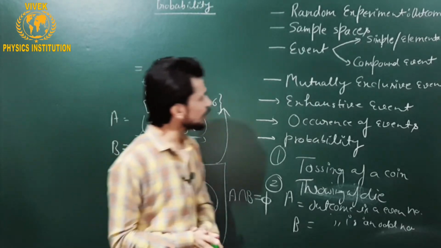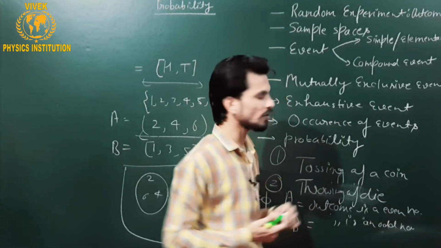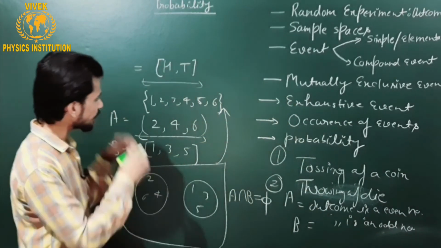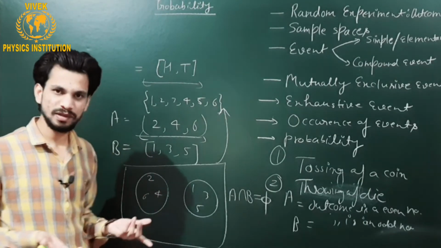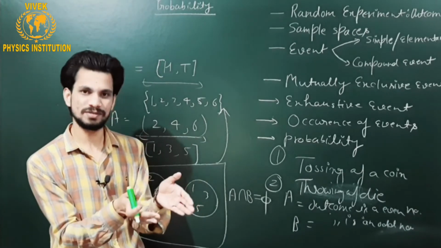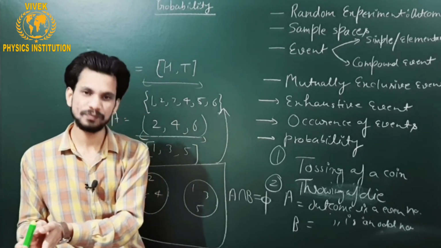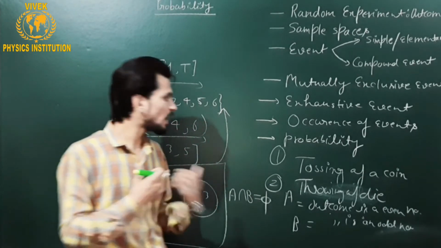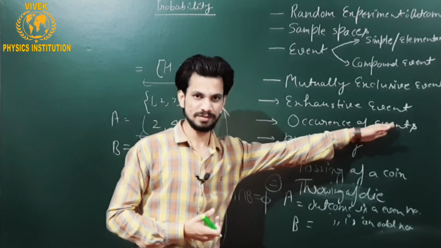Okay. Now if I talk about occurrence of events, whatever I have considered up till now is the occurrence of events. If I am interested in the percentage of this event occurring, then I am concerned about the occurrence of that particular event.